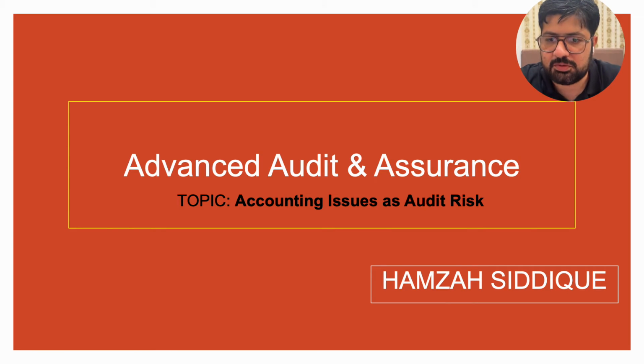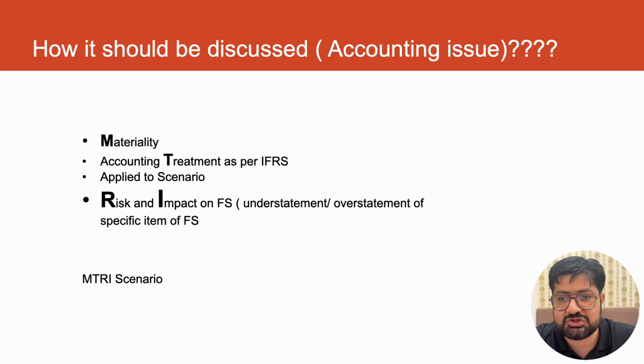We are going to talk about how accounting and IFRS knowledge is utilized when we are doing a question in the exam on audit risk in AAA. So the point is this: audit risk or risk of material misstatement. Accounting issues are the core part of that question, and in question one of your paper, it is tested for 18 marks to 24 marks on average.